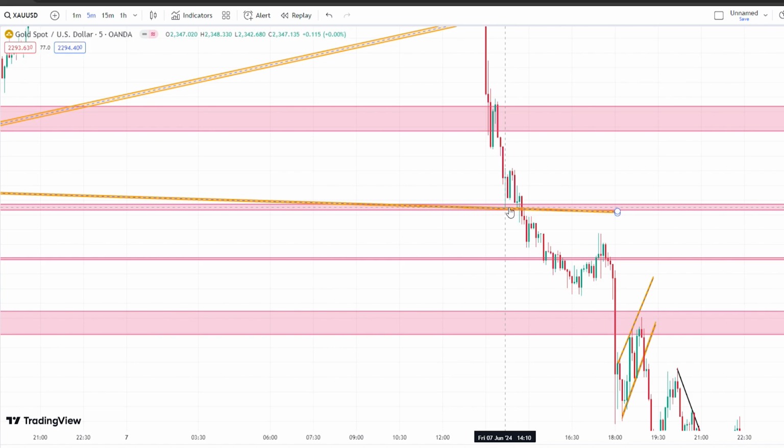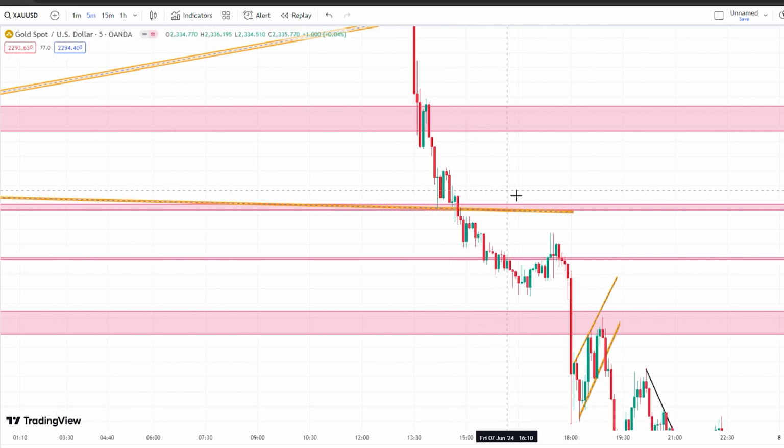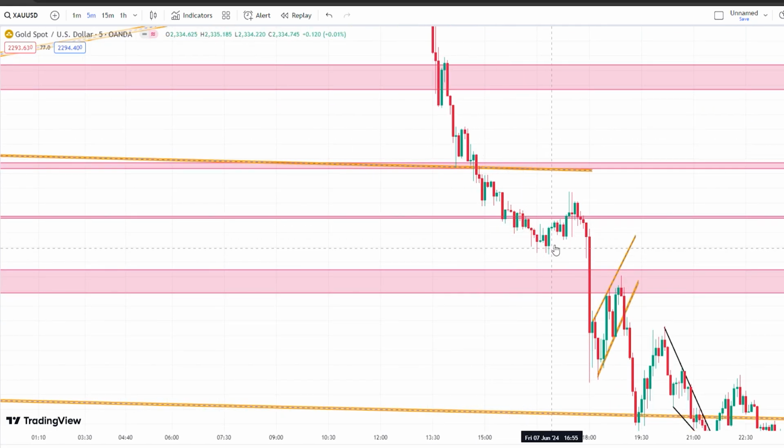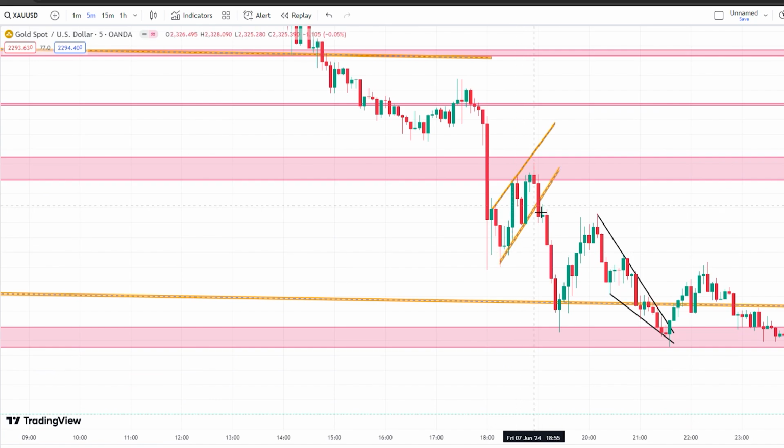Then I thought the market would take support from this level. I took a buy trade, but I exited the trade at a small loss because the market continued to fall. Then again on this retracement, I looked for a sell trade. Again I took this trade and made around 2 to 3%. Then again on this retracement and on the breakout of this, I took an entry and again made around 2 or 3%. With these basic things, I made around 7% in my funded account in just one day.